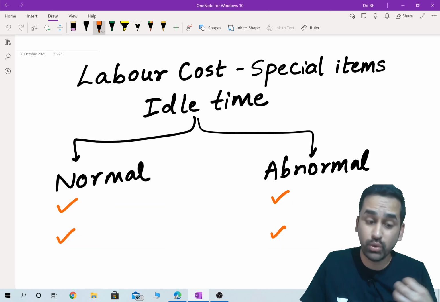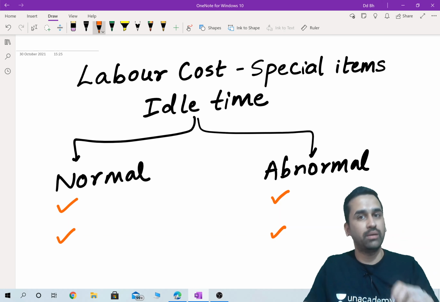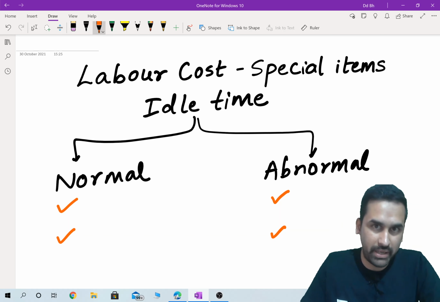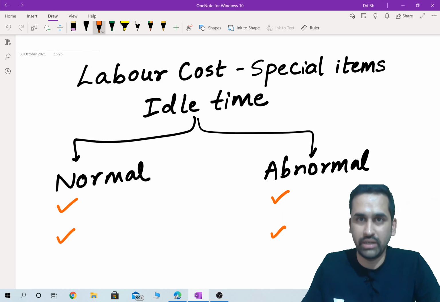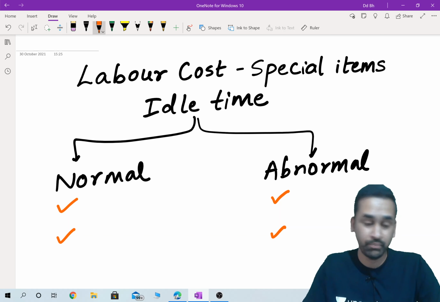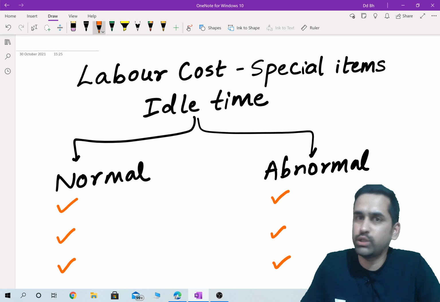So you will have to consider normal idle time while making a plan, while making a budget. But can we include abnormal time while making a plan or a budget? Definitely no, because we will never have an idea as to how much is going to be abnormally wasted. Third, normal idle time: is it the fault of the management?